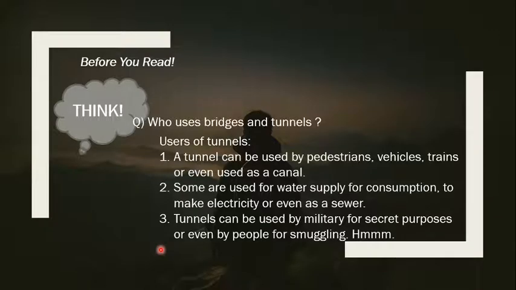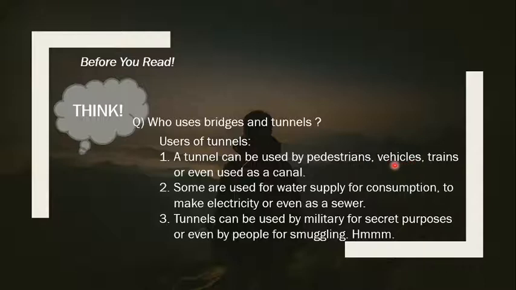Now some users of tunnels as well. We have studied bridges. Now let's come to tunnels. A tunnel can be used by pedestrians, vehicles, trains, or even as a canal. So the same purposes. Pedestrians you already know by now: someone who walks on foot.